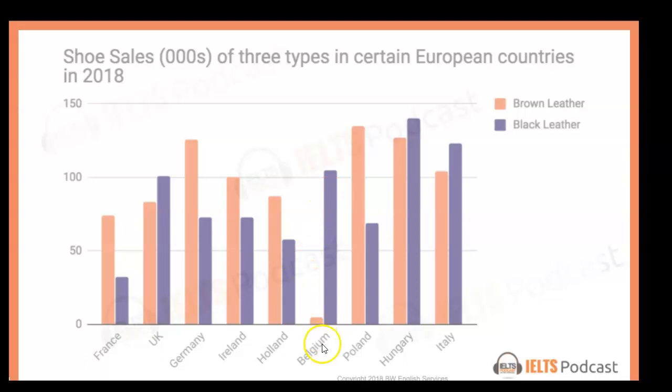All right. And then again, I would talk about Belgium, but I would also highlight that it's the lowest figure on the chart. That's important. You do want to highlight those things. So the highest figure on the chart, the lowest figure on the chart, you do want to highlight those and emphasize that. And then, again, I might do something similar as I did before. I would say that 1, 2, 3, 4 countries had between 50 and 100,000. Okay. And then, of course, you would want to check your word count to make sure that you're okay.